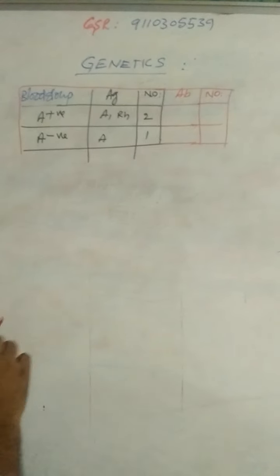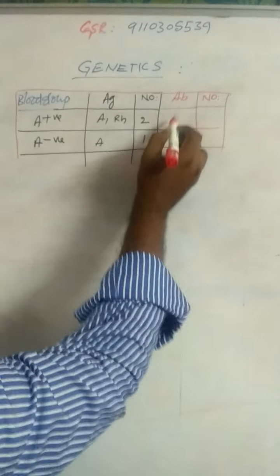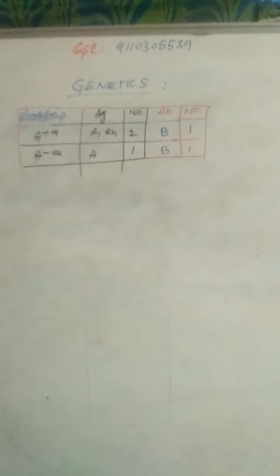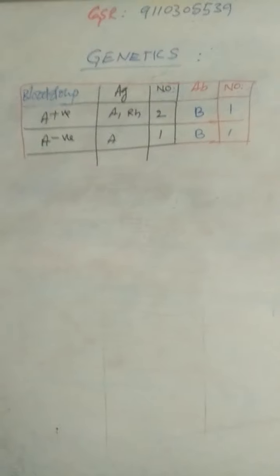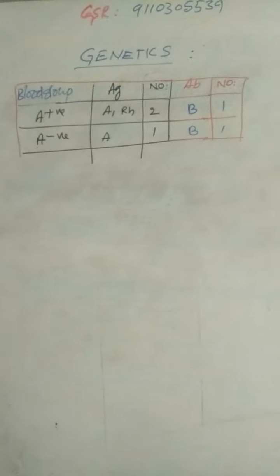Next, what about antibodies? A blood group contains B antibodies. Only the number of antibodies is 1, for A positive and A negative also. B, that is equal to 1. Natural RH antibodies are absent, so RH antibodies are absent in these blood groups. And next, the second blood group is